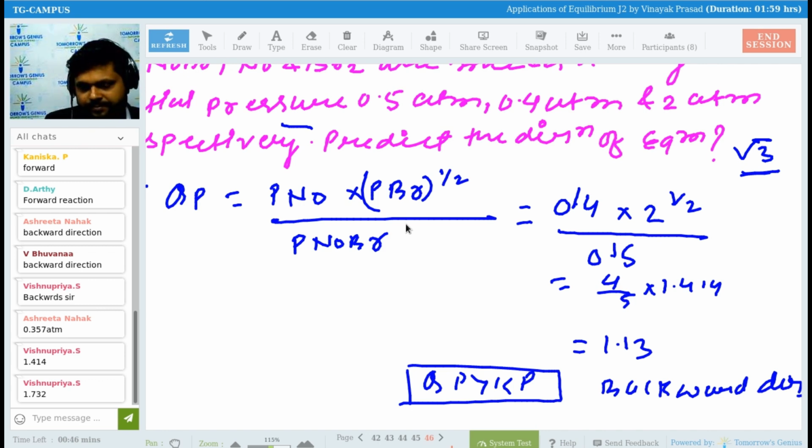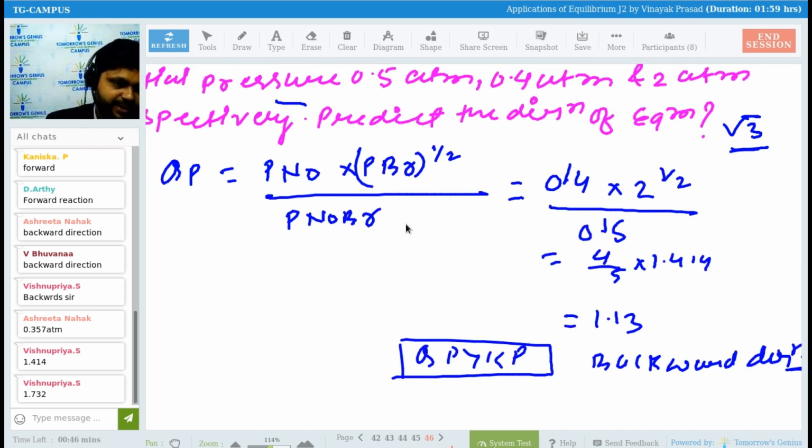Multiplying root 2 into 0.4 divided by 0.5, I get 1.414 into 0.4 divided by 0.5, which is 5.656 divided by 5, giving 1.131. That is good. But how did you find that QP is greater than KP? Since in the question they have mentioned the KP value as 0.15, it's clearly visible. So now you can see KP is 0.15 and QC is 1.13, guys. Since QC is greater than KP, the direction is backward.